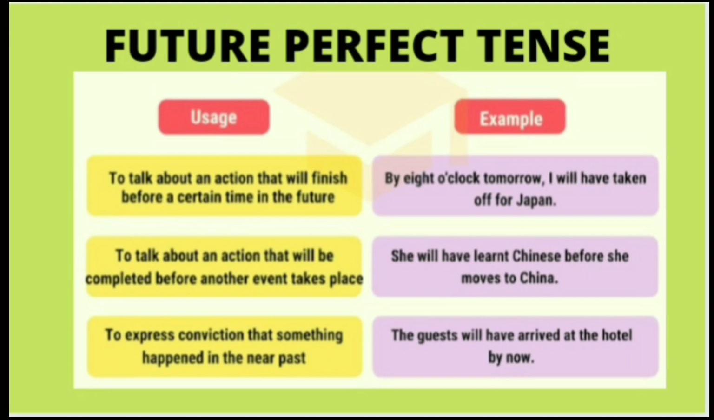Let's see the uses and some more examples of future perfect tense. To talk about an action that will finish before a certain time in the future. By 8 o'clock tomorrow, I will have taken off for Japan. To talk about an action that will be completed before another event takes place. She will have learned Chinese before she moves to China. To express conviction that something happened in the near past: the guest will have arrived at the hotel by now.